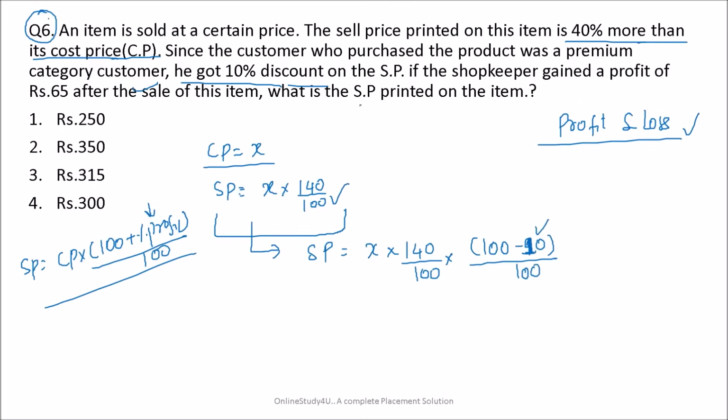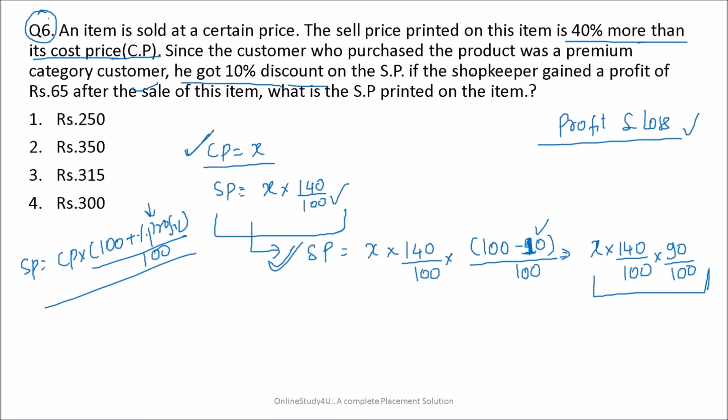So the discount is 10%, and the actual selling price will become X into 140 by 100 into 90 by 100. This is what the shopkeeper has got because of the premium customer.